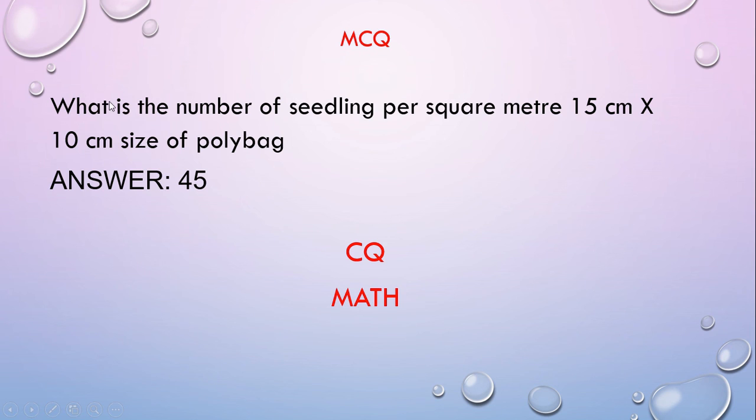And from this section you can get CQ like the math I showed you, or MCQ like what is the definition of permanent nursery, how can you collect the seed, this type of MCQ from this section. So that's all for today's lecture about this section.